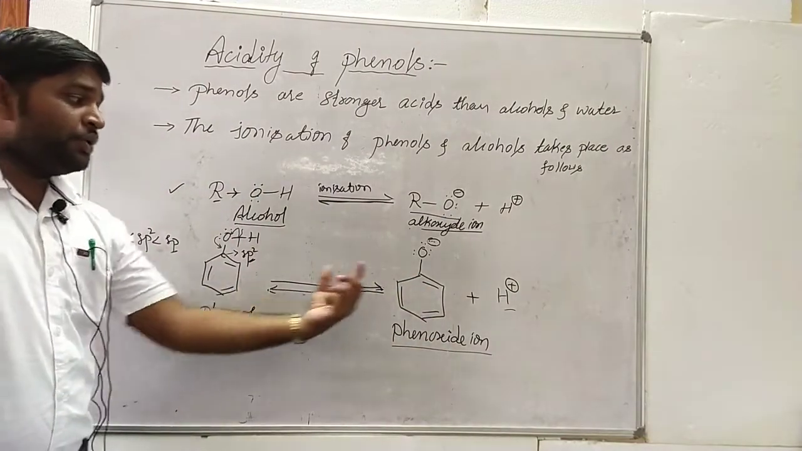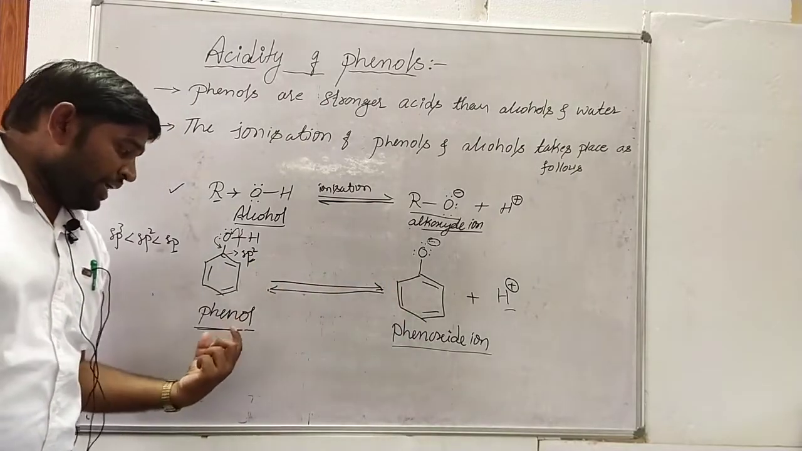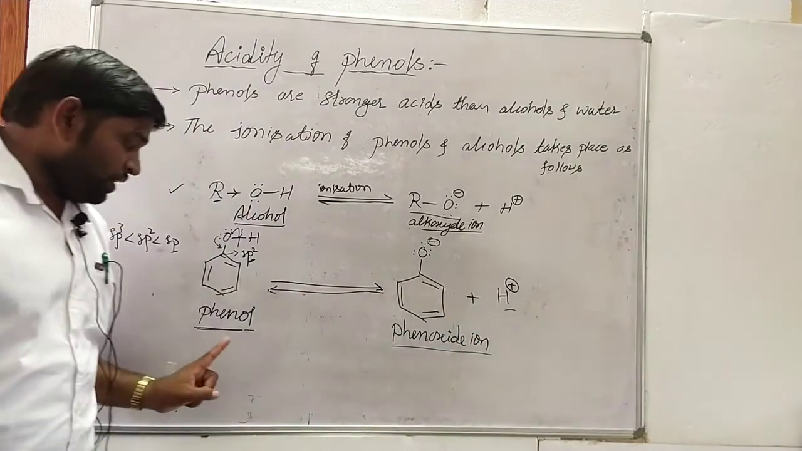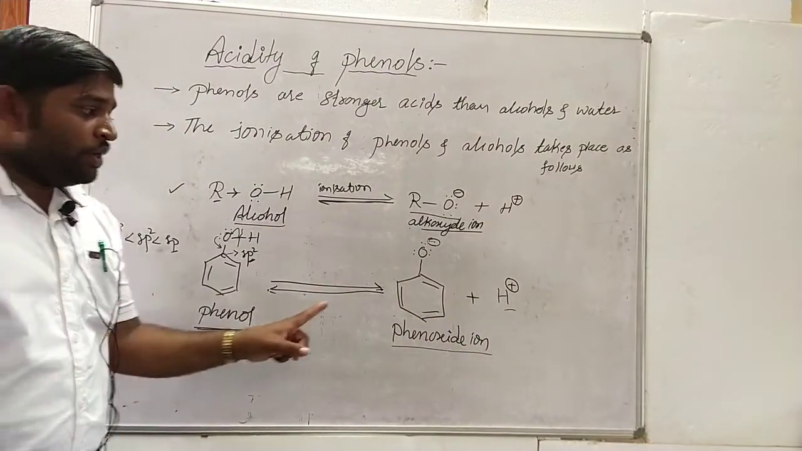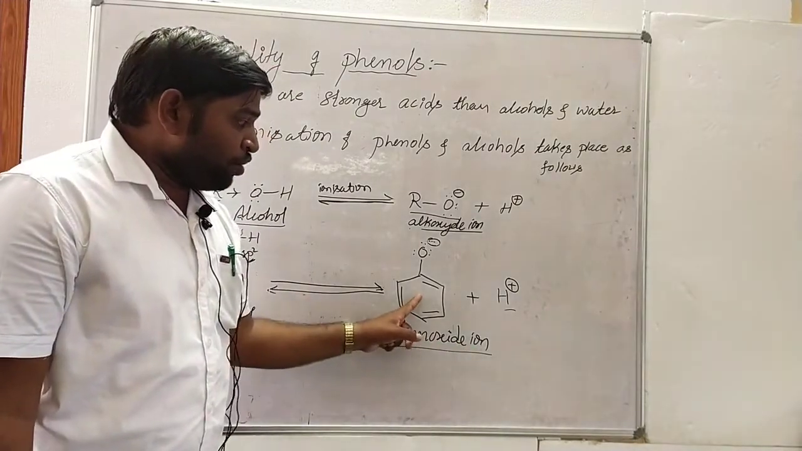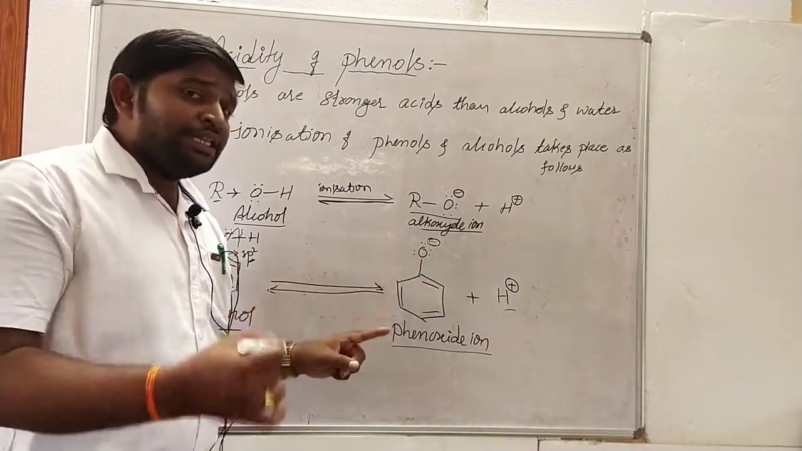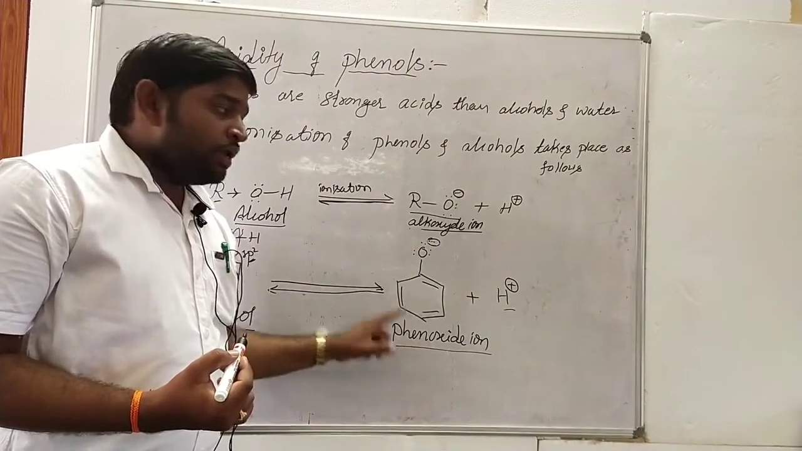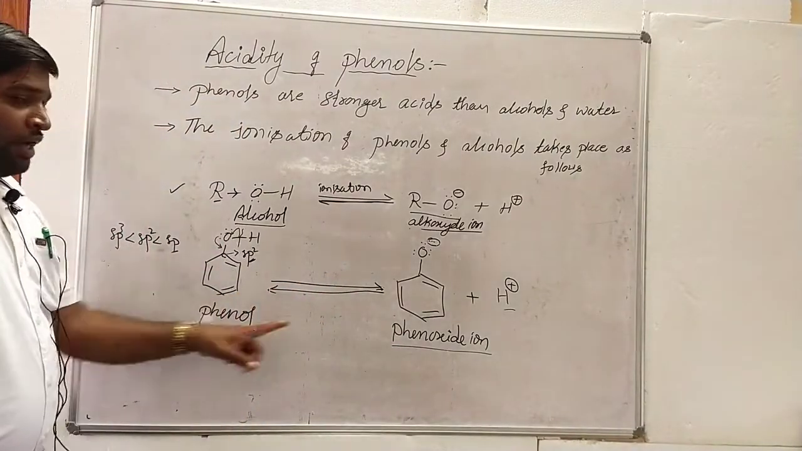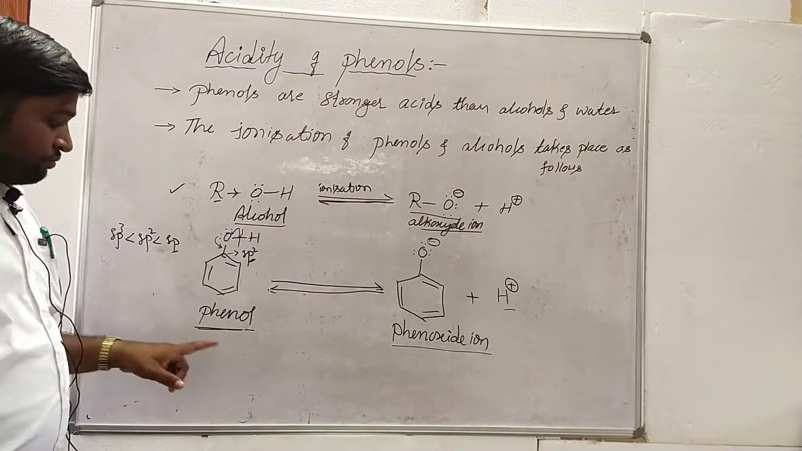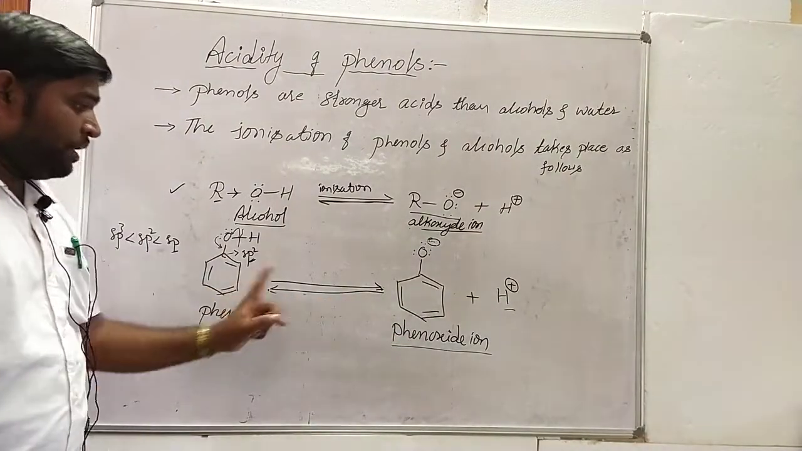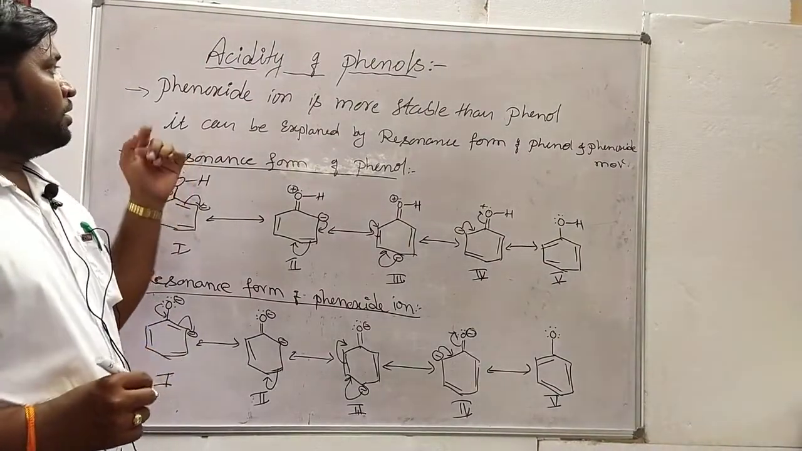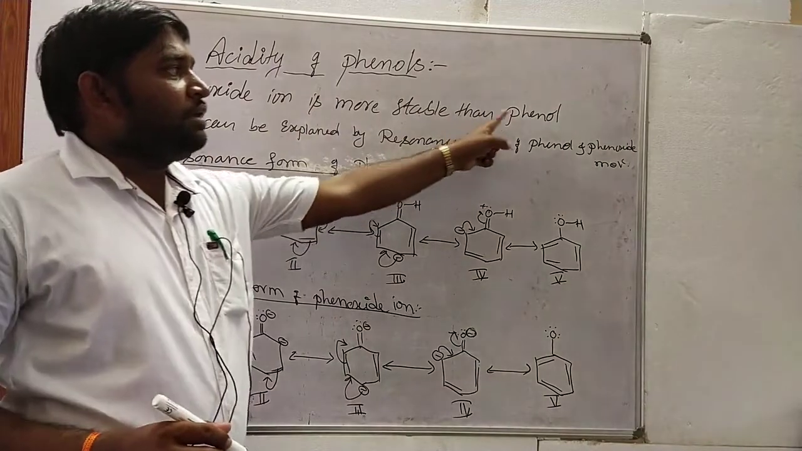How? We can explain the stability of phenoxide ion and phenol with the help of the resonance forms of the phenoxide ion as well as the phenol molecule. Here the phenoxide ion is a species which will withstand the negative charge on the oxygen atom. That's why it is more stable. So on the basis of phenoxide ion and phenol, we can confirm which is more stable and which is less stable. Here the phenoxide ion is more stable than phenol.